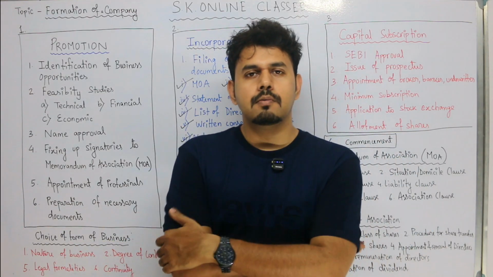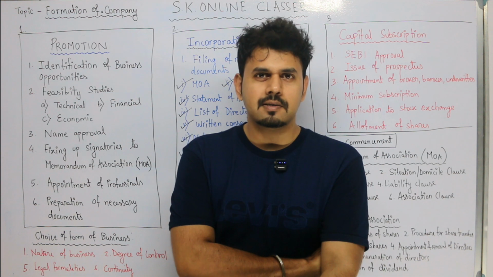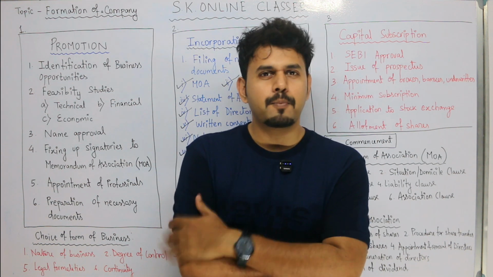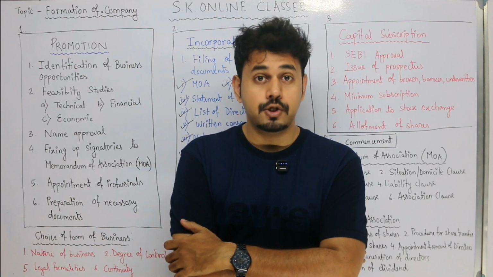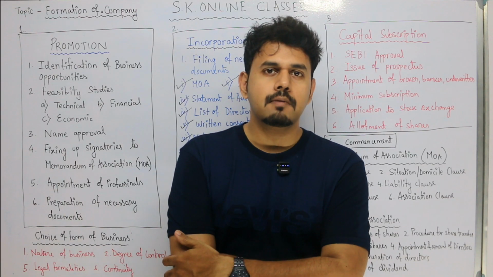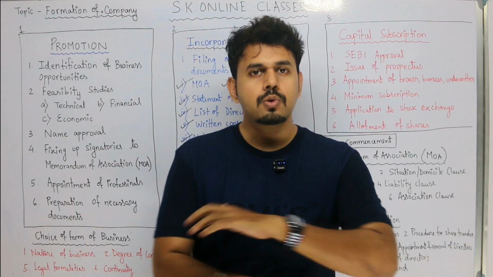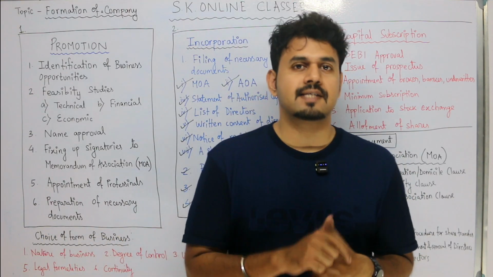Now, the nature of business is one of the reasons. If the nature of business is a salon or a parlor, then it can be proprietorship. But if I want to start a five-star hotel, for which I need huge finance, huge capital, then it will be a joint stock company, maybe a public limited company. So depending on the nature of business, the choice of form of organization is decided.